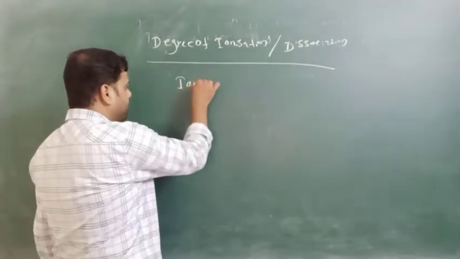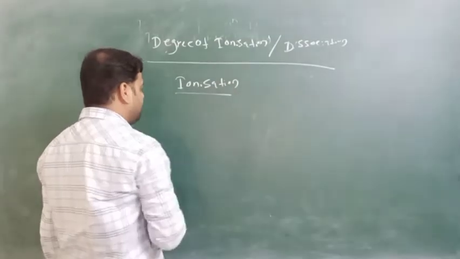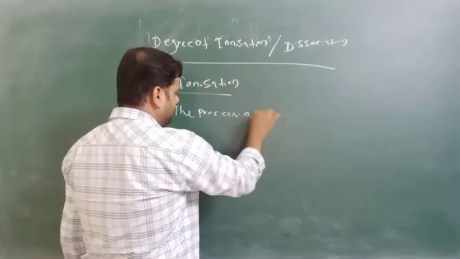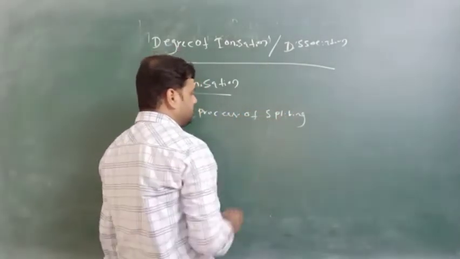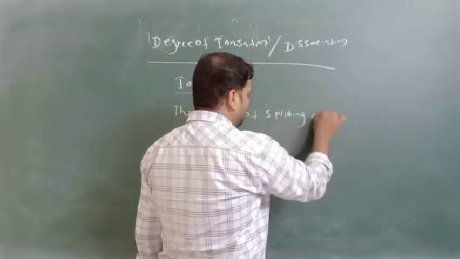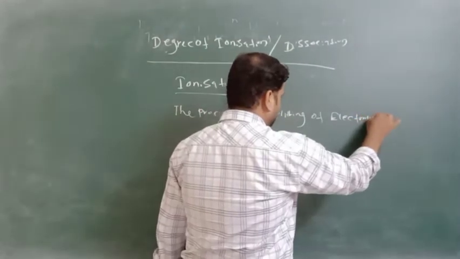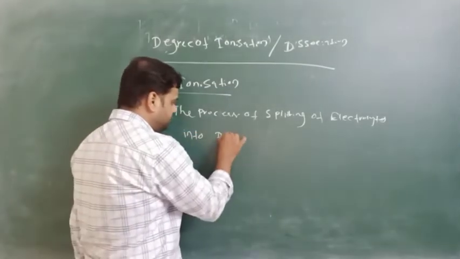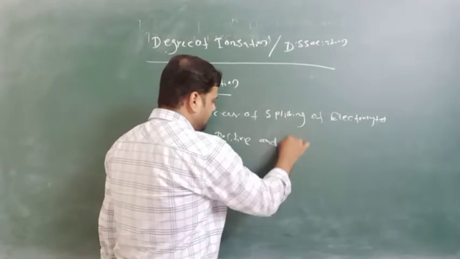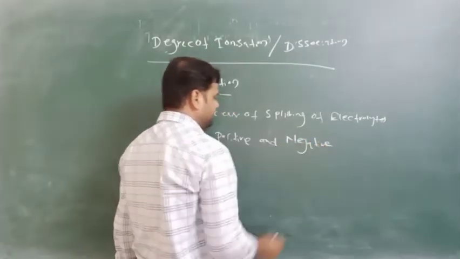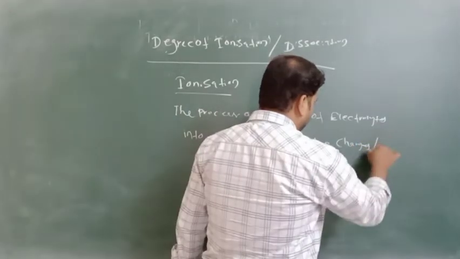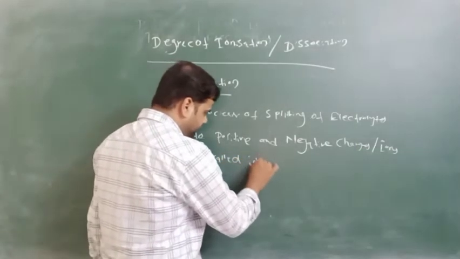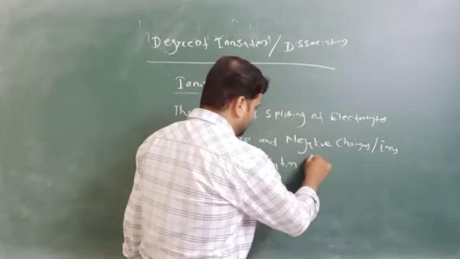So ionization means it is the process of splitting of electrolytes into positive and negative charges, or ions, you can say. The process of splitting electrolytes into ions is called ionization or dissociation.